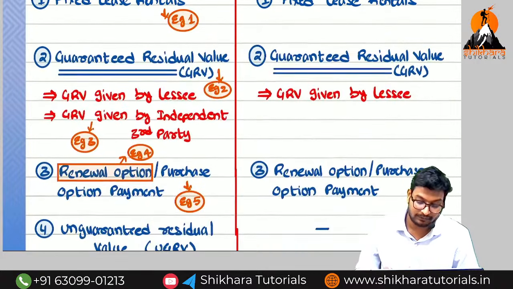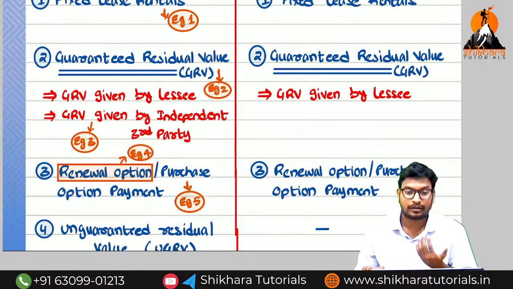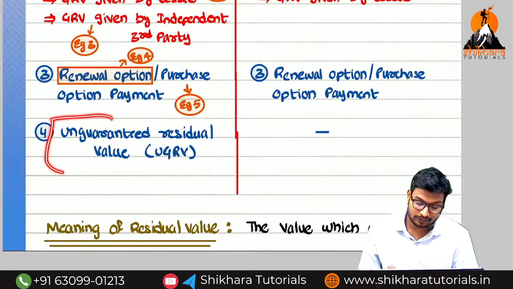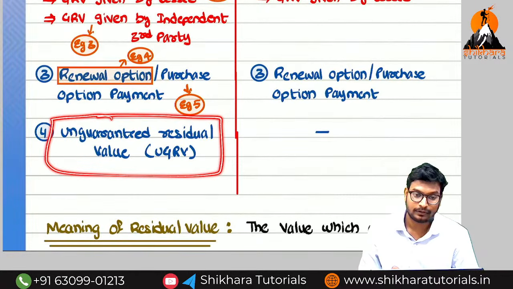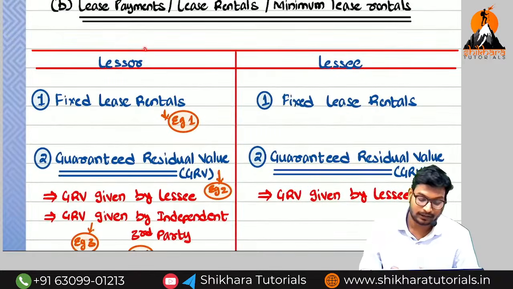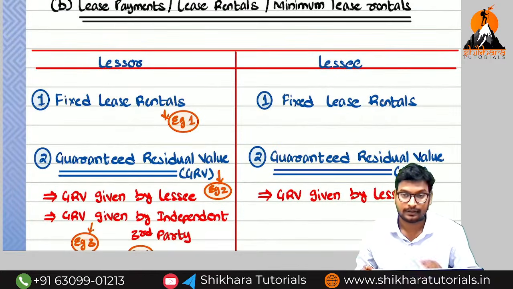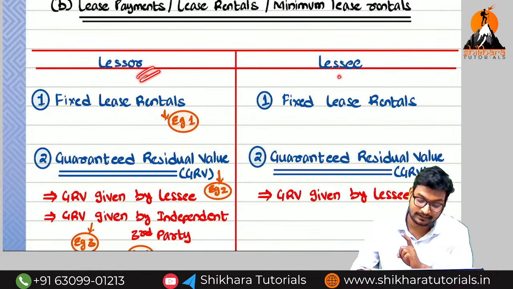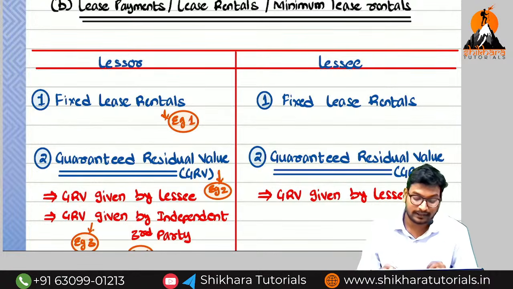So both will take what, ma? Guaranteed residual value as a lease rental, both the lessor and the lessee. When coming to the unguaranteed residual value, it will form part of lease rental only in the hands of whom? Only in the hands of the lessor. Guaranteed, in the hands of the lessor and the lessee. When coming to the unguaranteed, only in the hands of the lessor.